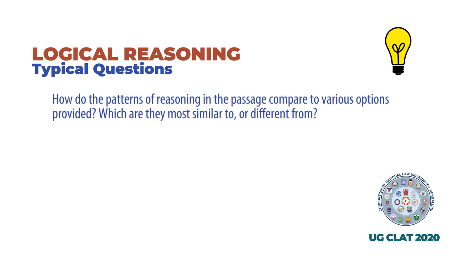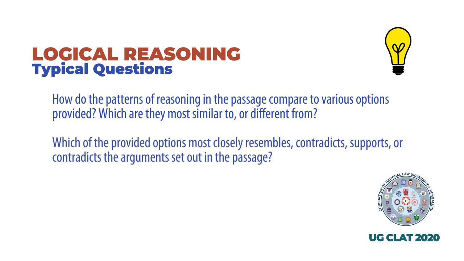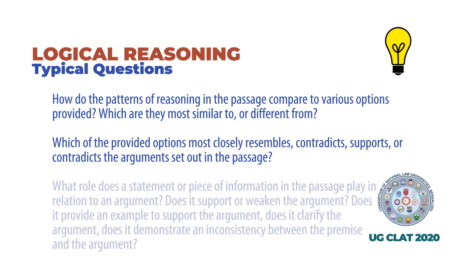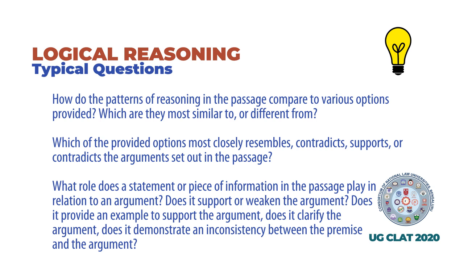How do the patterns of reasoning in the passage compare to various options provided? Which are they most similar to or different from? Which of the provided options most closely resembles, supports, or contradicts the argument set out in the passage? What role does a statement or piece of information in the passage play in relation to an argument? Does it support or weaken the argument? Does it provide an example to support the argument? Does it clarify the argument? Does it demonstrate an inconsistency between the premise and the argument?